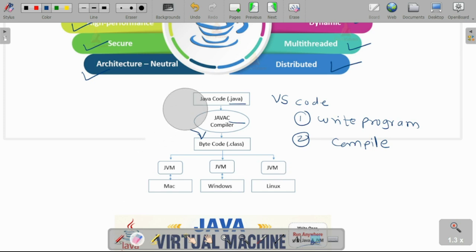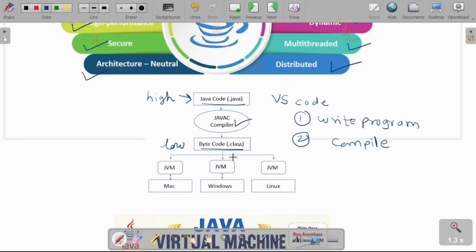So how will this bytecode be created? Whenever you write code in a Java file using the .java extension, your Java compiler will convert your Java code into bytecode. Java is a high level programming language, so your high level programming language will be converted into low level code, that is your bytecode. And that bytecode will be understood by your machine.